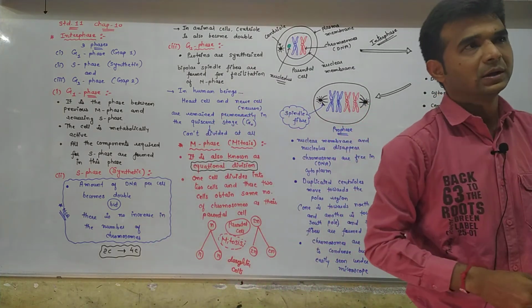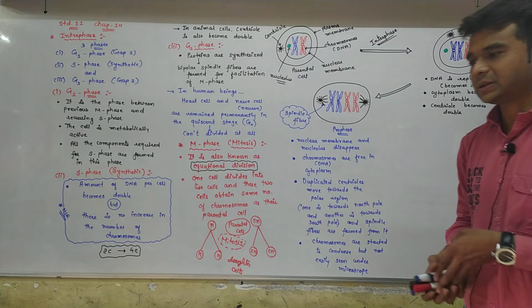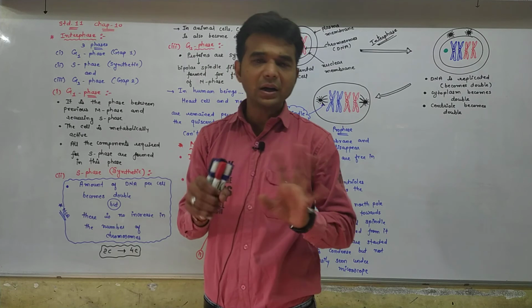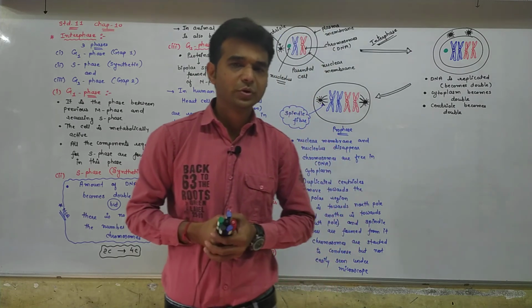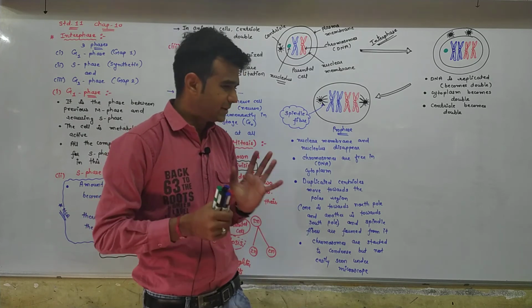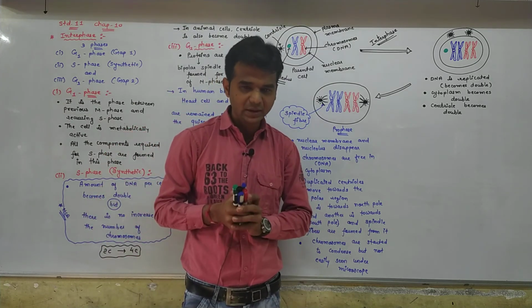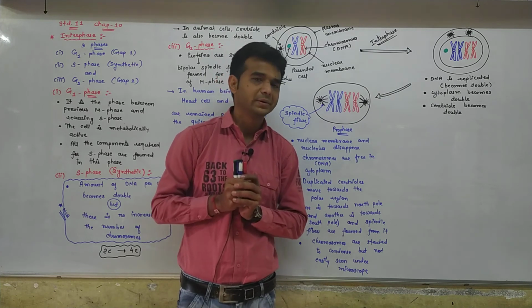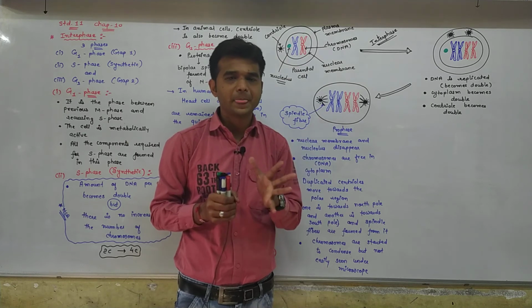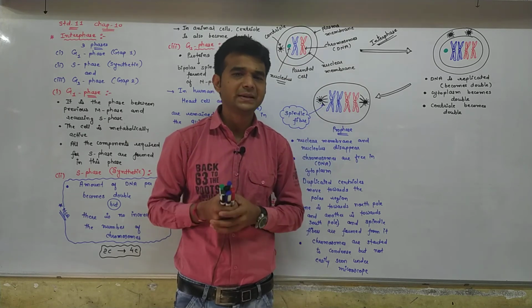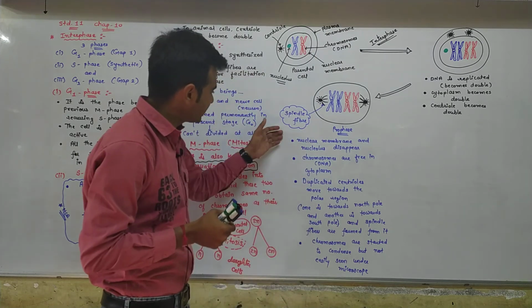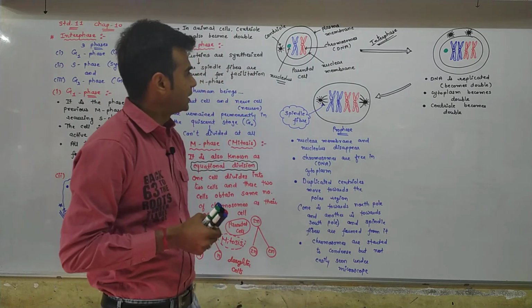Chromosomes here start to condense, but we are unable to observe the chromosome under the microscope. Actually, the chromosome is here in the chromatin fiber manner. So when you observe the cell, a very complex network of fiber is seen there. So we are unable to see the chromosome here in the prophase.